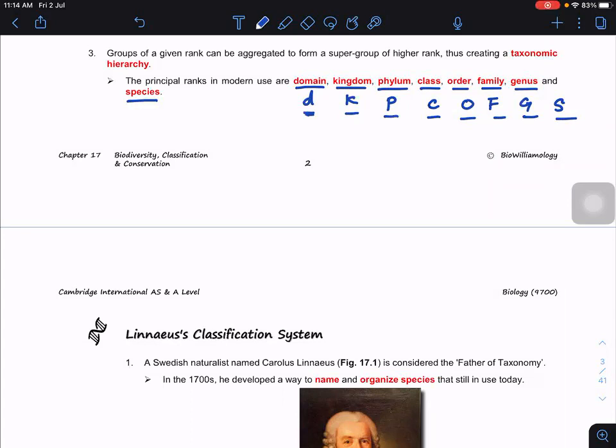So start with the domain. It's the largest one. All living organisms must fall into these three domains. Choose one. And then from each domain, you have the kingdom, and then subdivided into the phylum, class, order, family, genus, and species. Species means very, very specific. Later we're going to look at this.